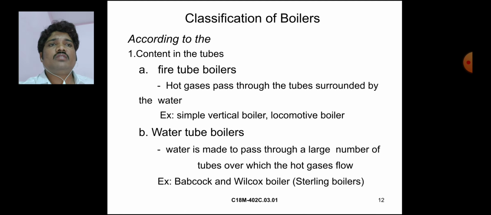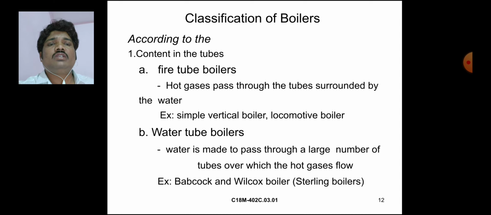These are the classification of boilers according to the content in the tubes: fire tube boilers and water tube boilers. In fire tube boilers, hot gases pass through the tubes surrounded by water. Examples are the simple vertical boiler and the locomotive boiler.